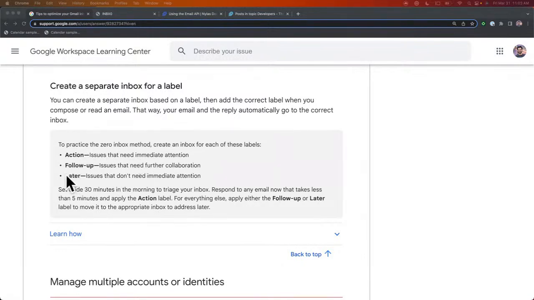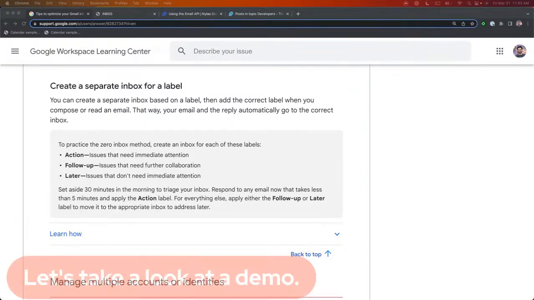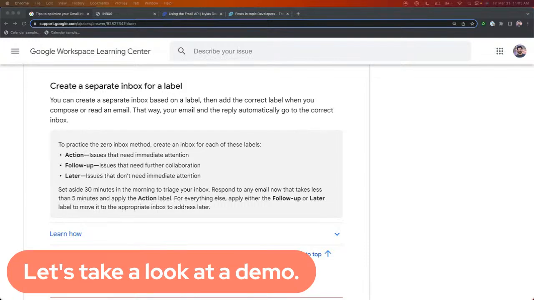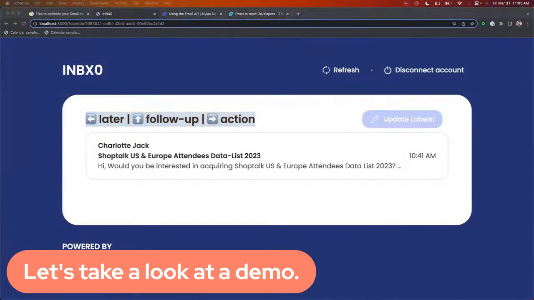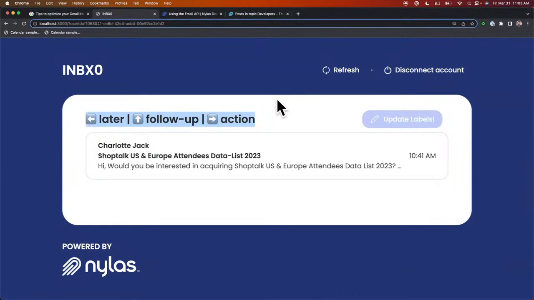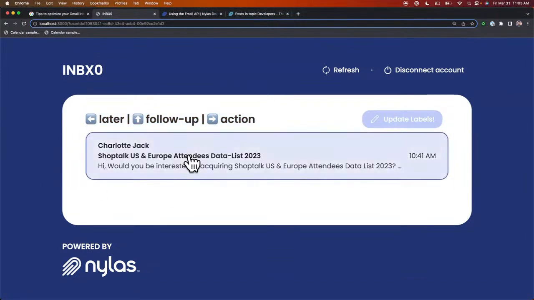And this is kind of what we're going to do. We're going to go through and take a look at our emails and see how we can assign these different labels as a starting point of working towards Inbox Zero. Oh, nice. Yeah, so let's jump in and take a look at a demo. Blog, I was showing you this earlier, and you were quite interested with the UI. So I'll walk us through the UI before we actually look at working with the actual code.